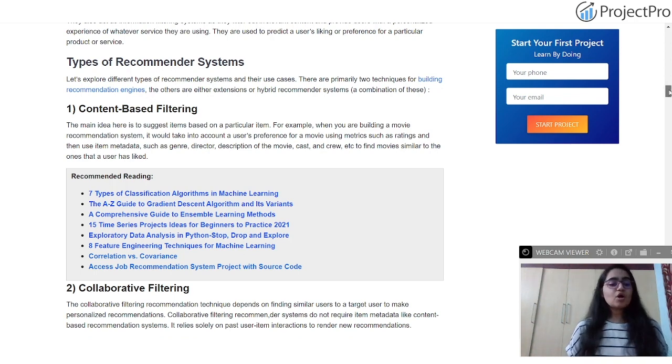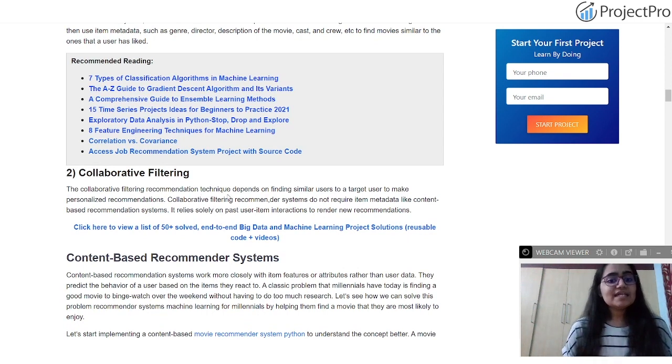On the other hand, when we talk about collaborative filtering, this recommendation technique depends on finding similar users to a target user. So you have the concept of a target user and other users. Whenever you're recommending something to a target user, the recommendation system must also understand whether the target user can easily tune in or make purchases similar to the other users. This concept will make use of similarity, so it will leverage KNN, K nearest neighbors. This is a machine learning algorithm which comes in handy in collaborative filtering, because it depends on finding similar users. How similar the users are depends on their preferences and their tastes.